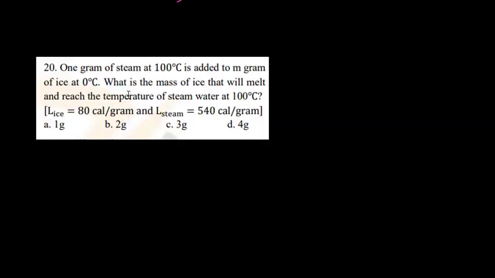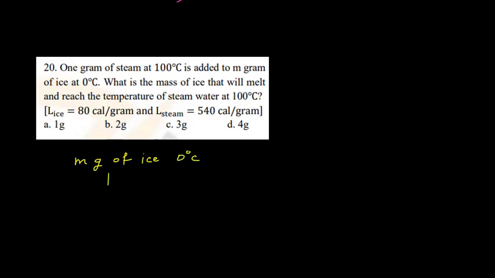So in the 20th problem, 1 gram of steam at 100 degrees Celsius is added to m gram of ice at 0 degrees Celsius. What is the mass of ice that will melt and reach the temperature of steam at 100 degrees Celsius? So here we have m gram of ice at 0 degrees Celsius.